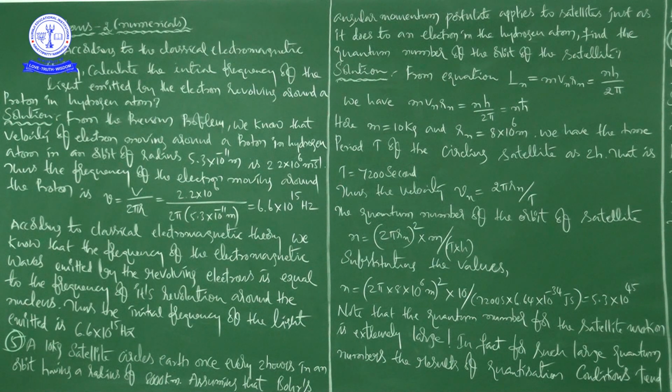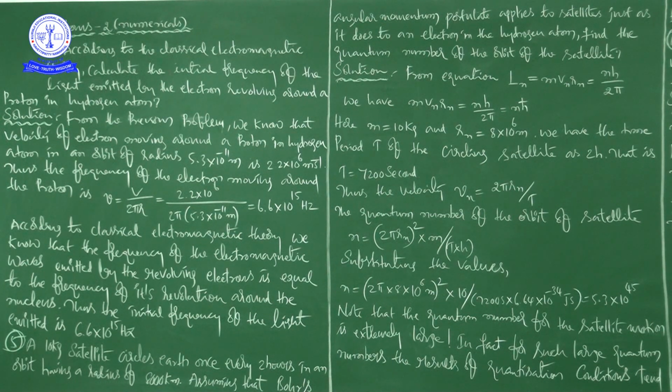Okay, right. And you see here, first you can write this equation, I already told you. The equation for angular momentum in nth orbit is Ln is equal to m into Vn into Rn, that is equal to n into h by 2 pi, that is equal to n h cut.